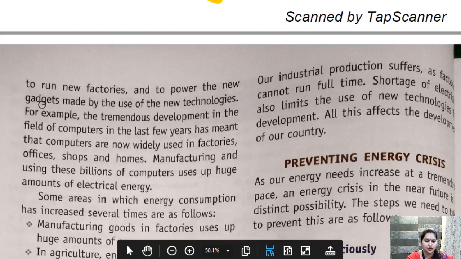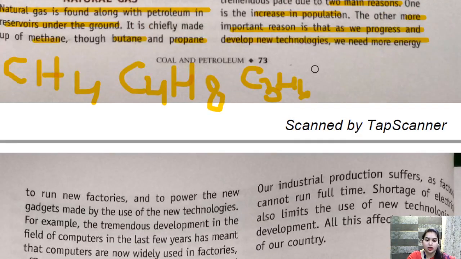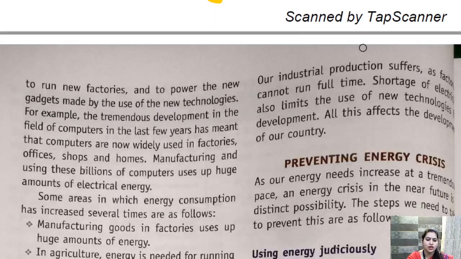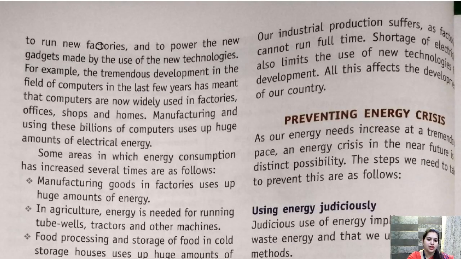So the other more important reason is that as we progress and develop new technologies, we need more energy to run new factories and to power the new gadgets made by use of the new technologies.